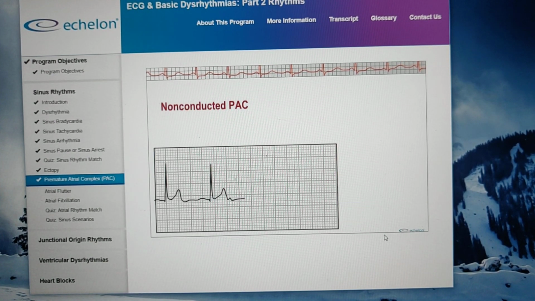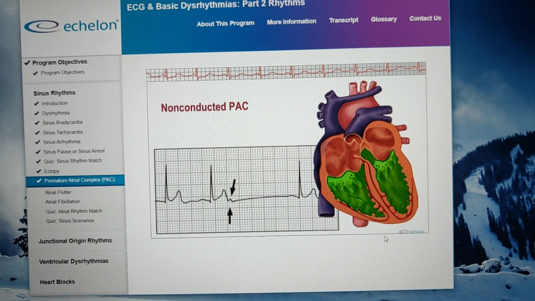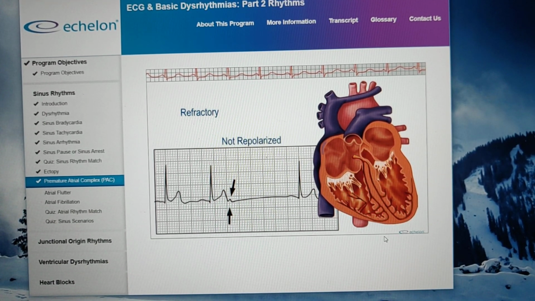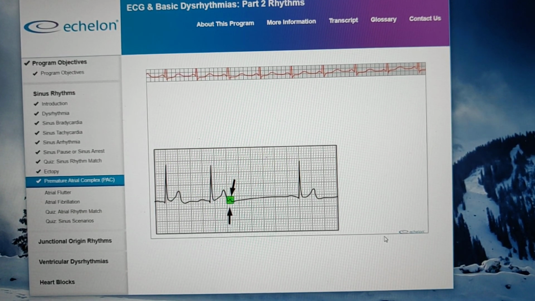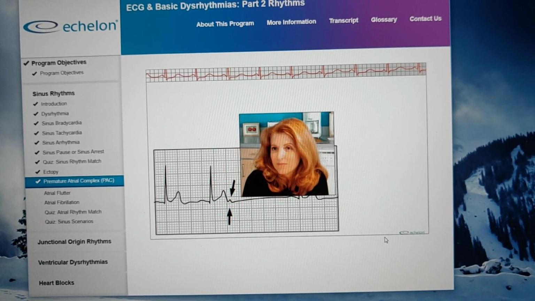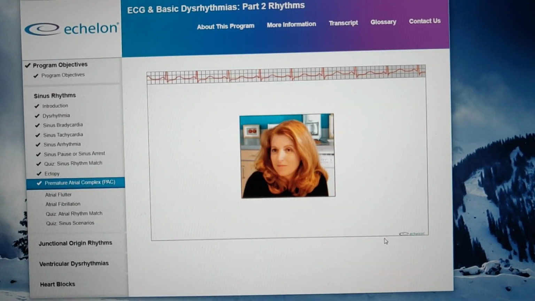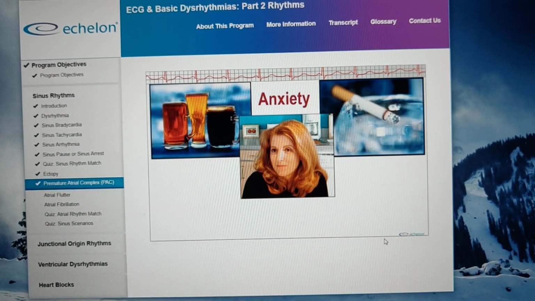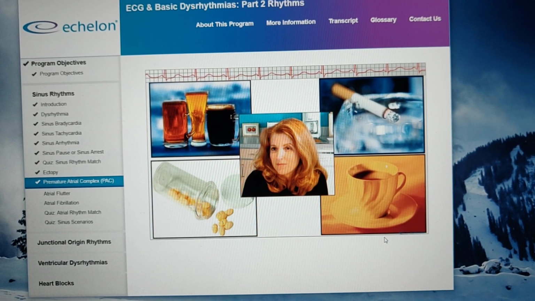With the non-conducted or blocked PAC, there is no conduction through the ventricles because the atrial focus fires so early that the AV node is still refractory, but yet is not repolarized. This creates an early P wave with no QRS behind it. PACs are fairly common among healthy people and may be triggered by a variety of things, including alcohol, cigarettes, anxiety, fatigue, caffeine, or even some medications.